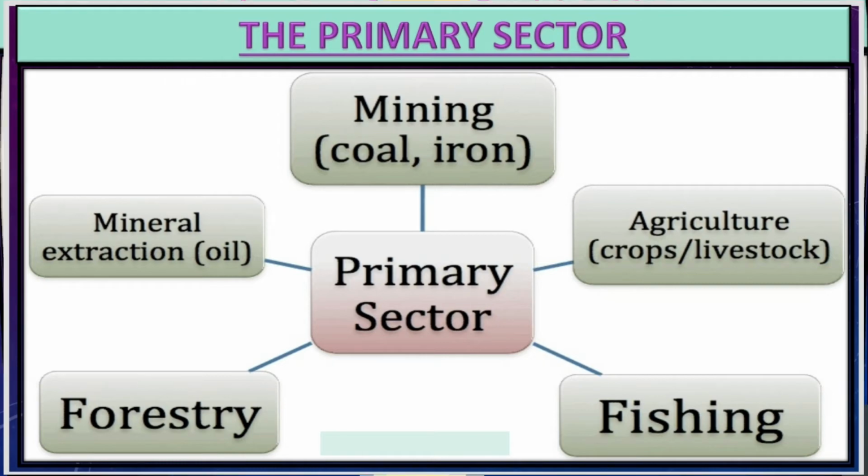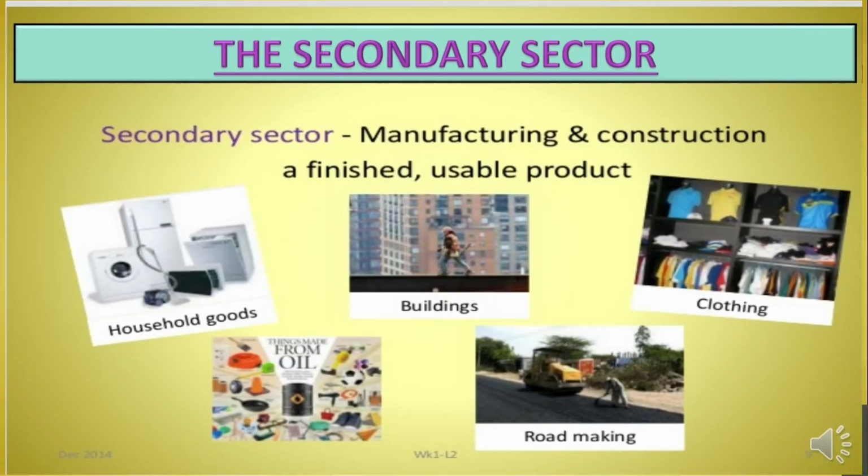Now let us see what the secondary sector is. The secondary sector is manufacturing and construction, producing finished or usable products. Construction works, building works, household goods, factories, and mainly factories. Okay, in your mind just keep making something using some machines, a factory or something. That kind of sector is the secondary sector.